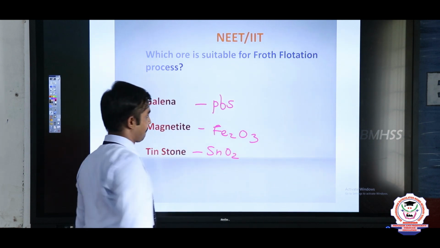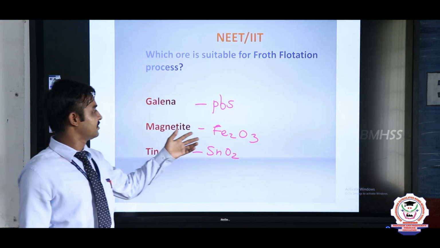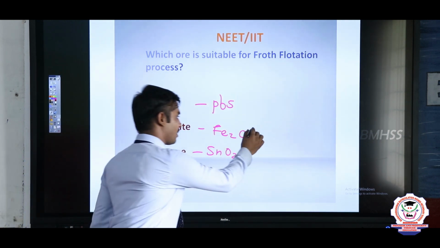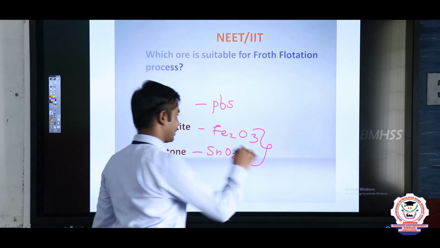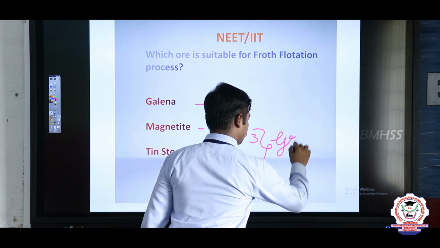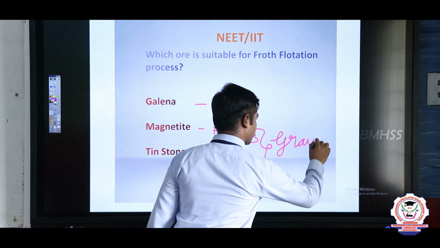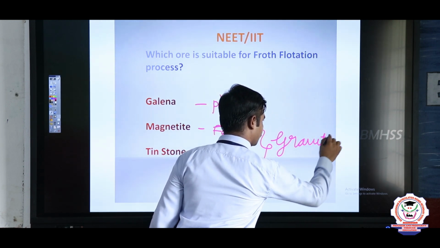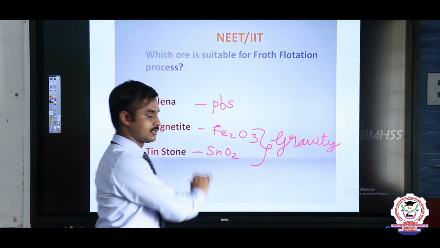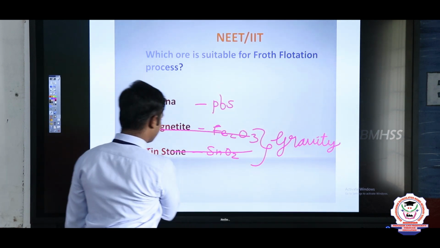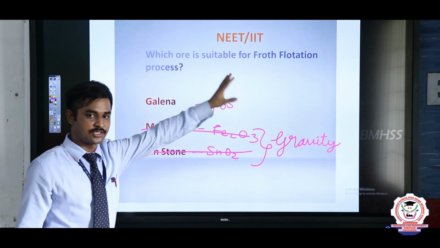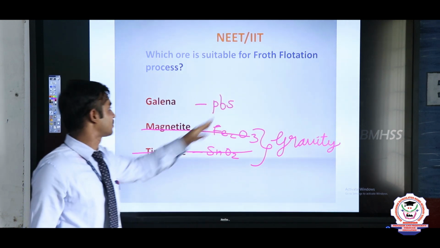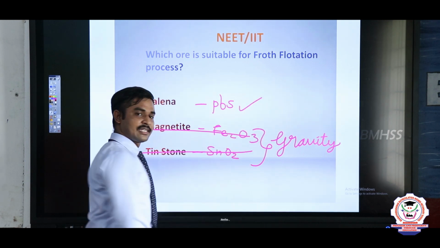SnO2. Good. So, it is the easiest one. The oxide ores are only used for the gravity separation process. We already know that the gravity separation process is only used for oxide ores. So, these are not suitable ores for the froth flotation process. The froth flotation process is only used for sulfide ores. So, PbS is the right answer.